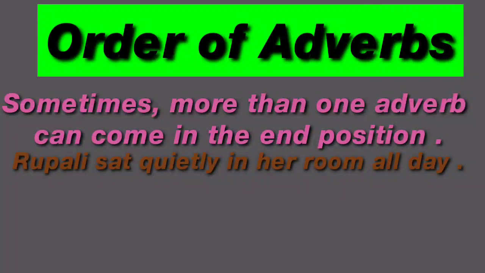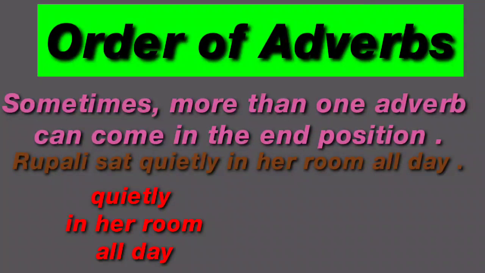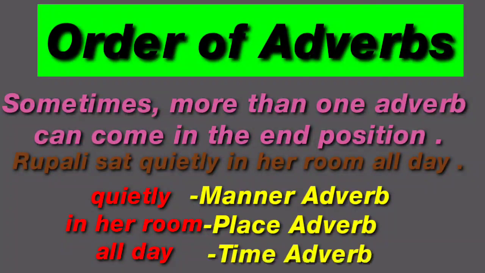Here in this sentence there are three adverbs: quietly, in her room, and all day. Quietly, manner adverb. In her room, place adverb. All day, time adverb.